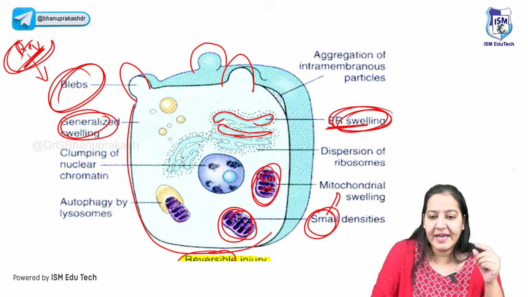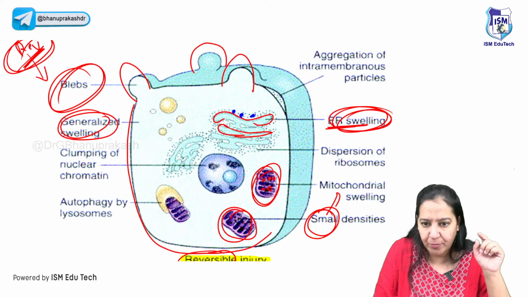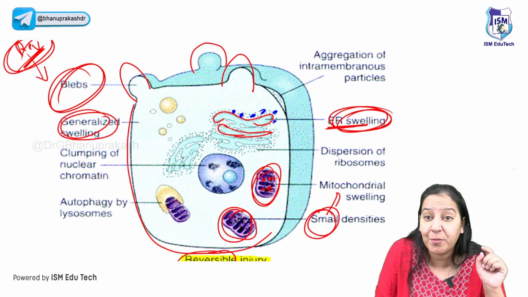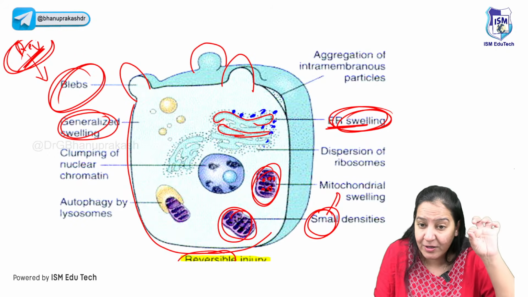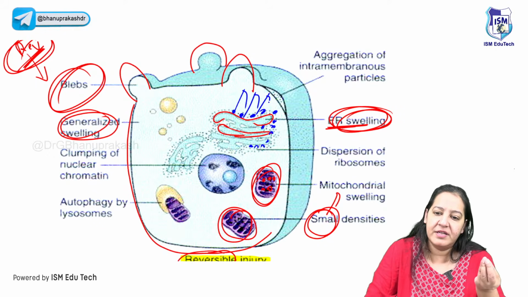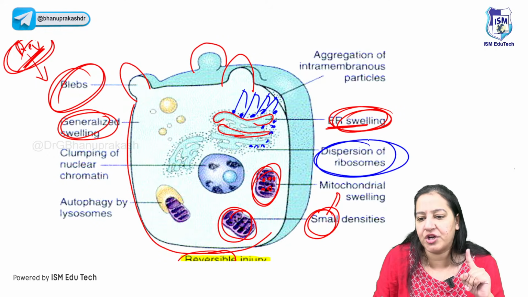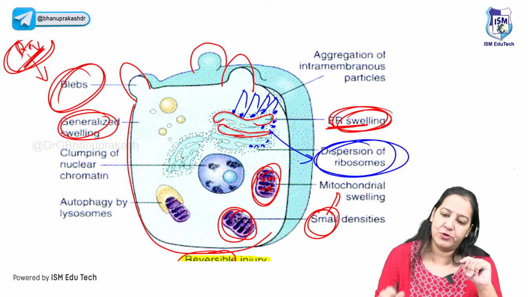You got my point? See the ribosomes. You know, ribosomes are stuck on the endoplasmic reticulum. It is known as rough endoplasmic reticulum. Ribosomes are present on the surface of the endoplasmic reticulum. But in reversible injury, they just leave the endoplasmic reticulum and become free in the cytoplasm. This is known as dispersion of the ribosomes. So dispersion of the ribosomes is taking place.